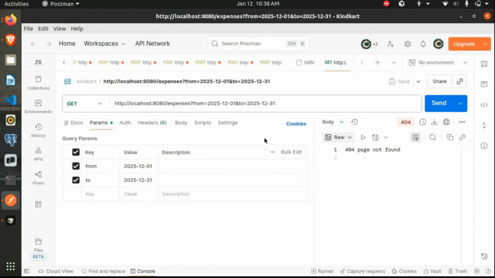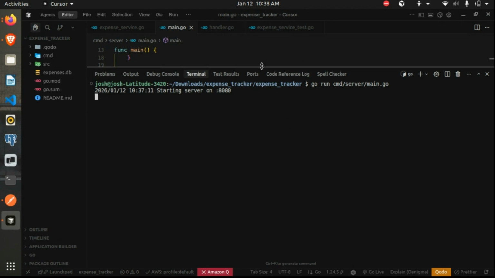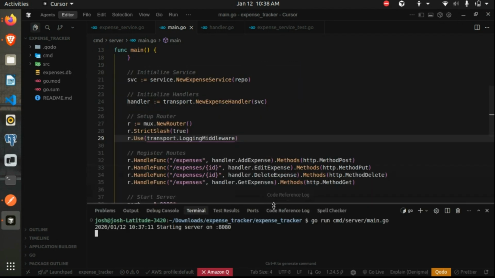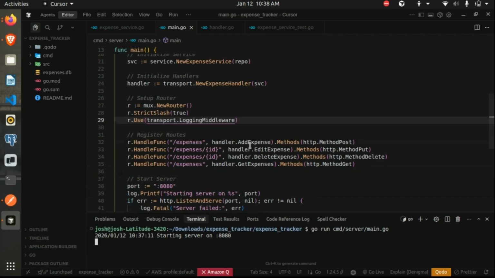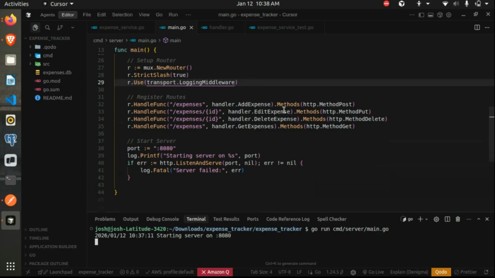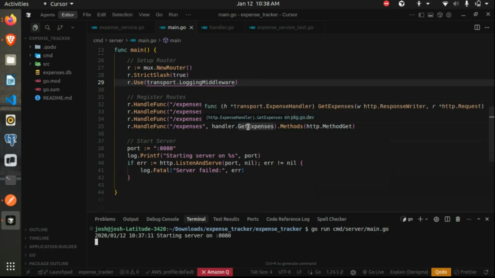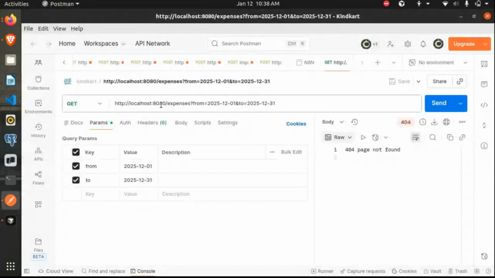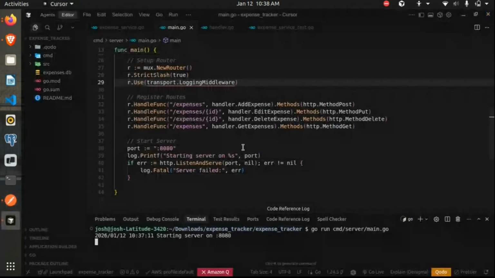So we have Nicholas 88. It should hit this method, correct? Which we have, slash expenses, GET. Now do you see why it is not calling it?